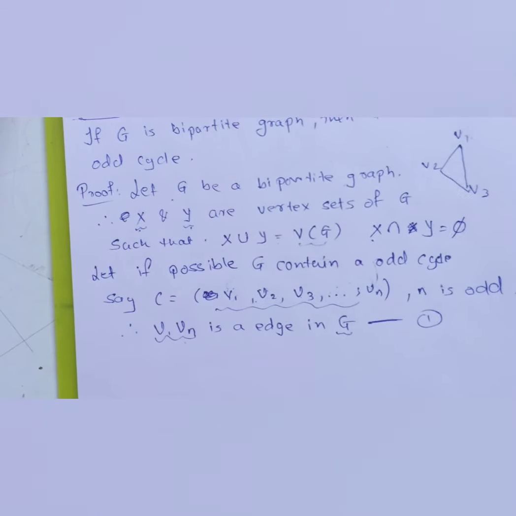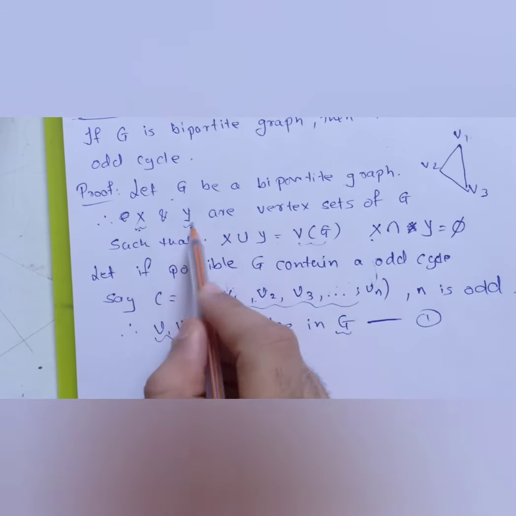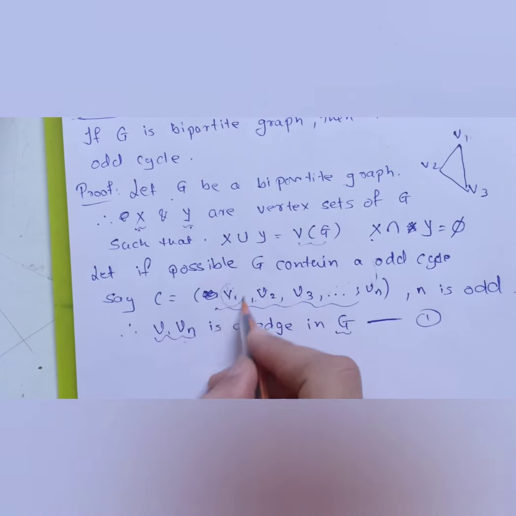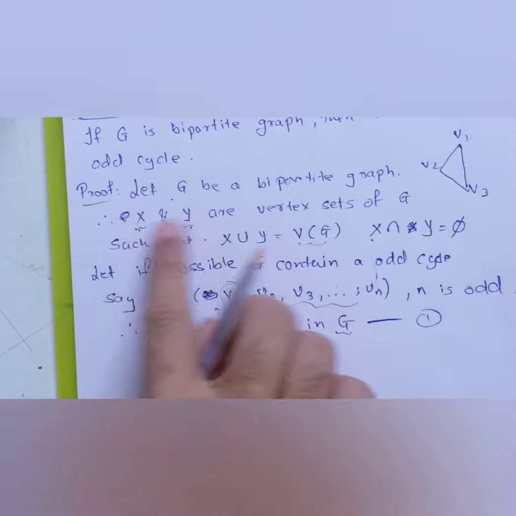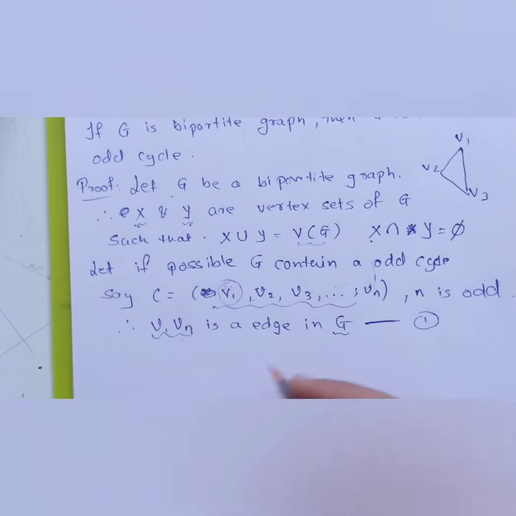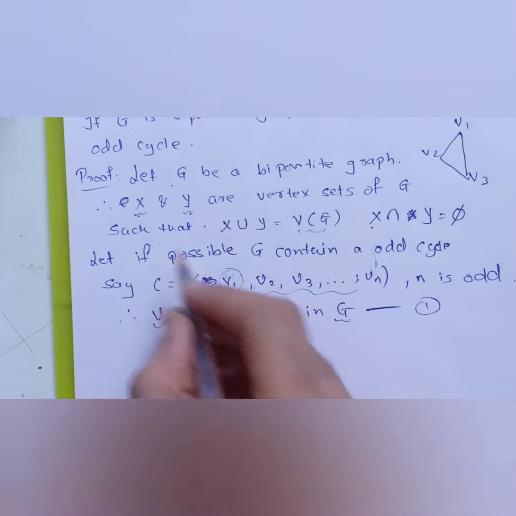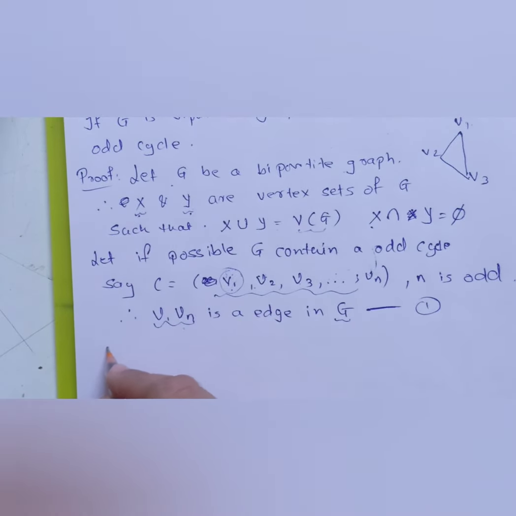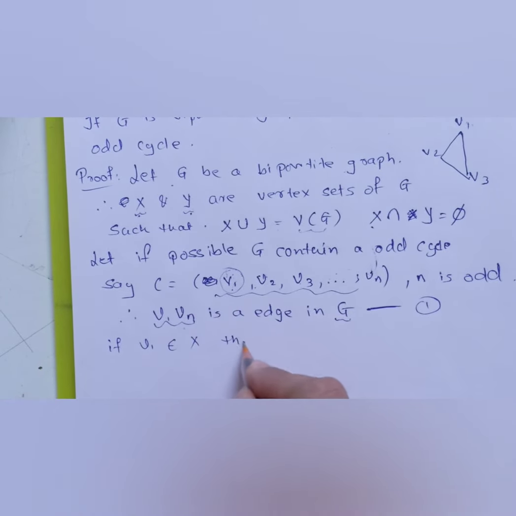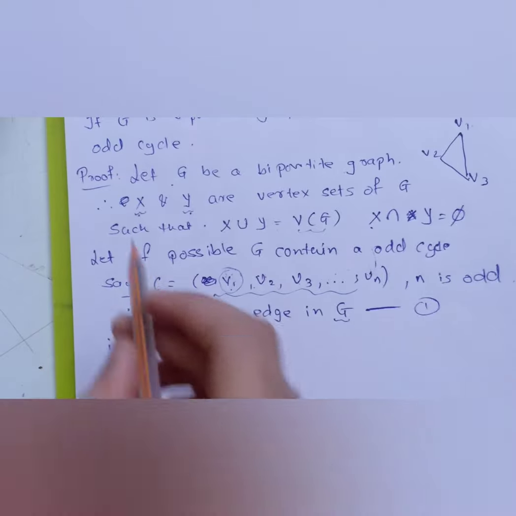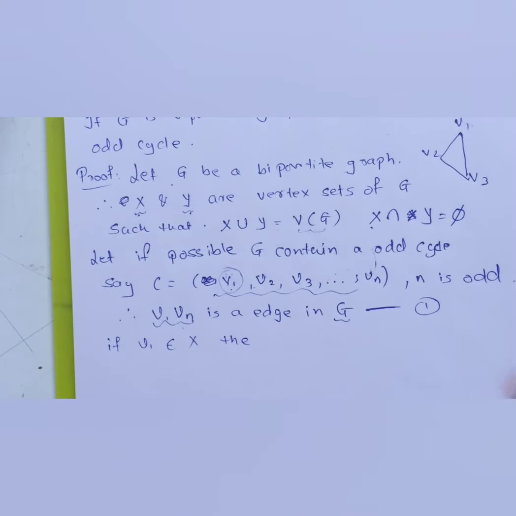Now since we have two vertex sets with us, vertex set X and vertex set Y, we can assume that V1 belongs to any one of these vertex sets, right? So let's suppose, without loss of generality, that V1 is lying in X. So if V1 belongs to set X, then obviously, since we are seeing a bipartite graph,